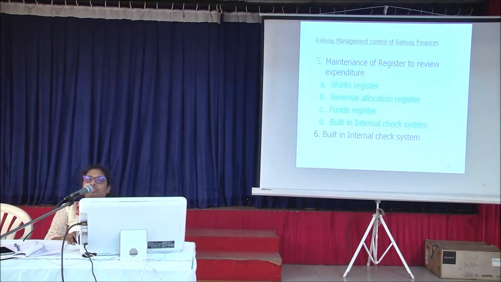The revenue allocation register will just show the breakup between the various demands, the minor head, the detail head, and the PU. We can say it is the RAR, which is available in our IPAS.